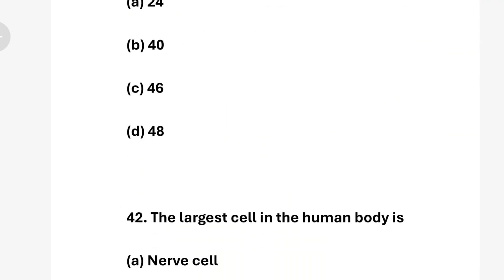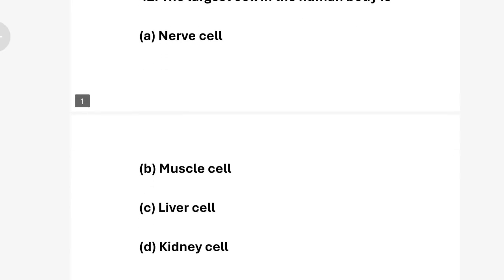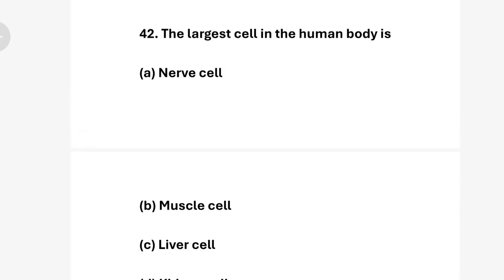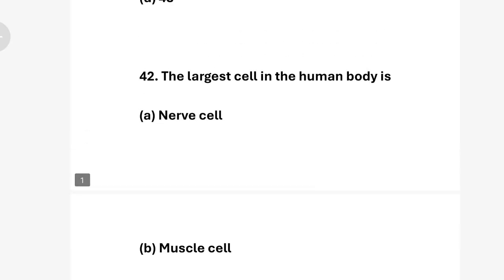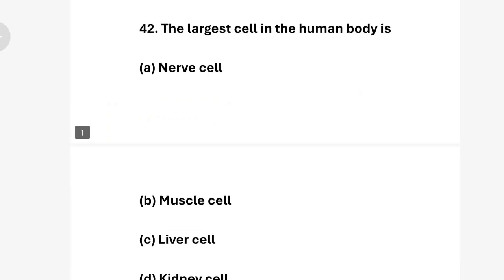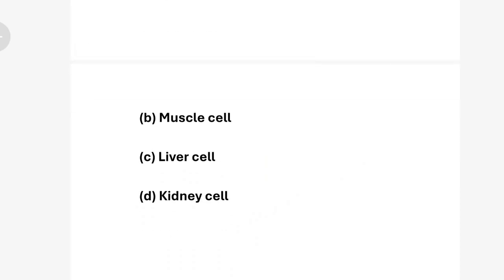Okay, next question is question number 42. The largest cell in the human body is option A nerve cells, option B muscle cells, option C liver cells, option D kidney cells. Correct answer is option A nerve cells. The nerve cell is the longest and largest cell in the human body, and muscle cells are larger but not the longest. Liver cells are smaller than neurons and mainly help in detoxification. And kidney cells are responsible for filtering blood but are smaller than neurons.